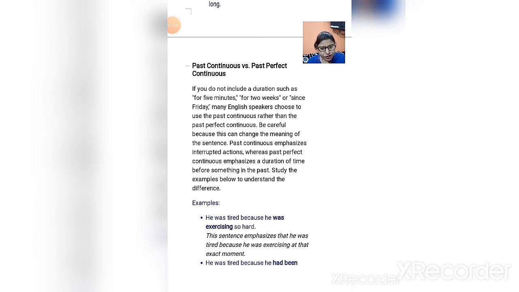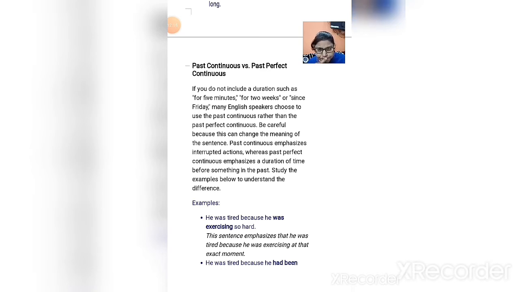If you do not include a duration such as for 5 minutes, for 2 weeks, or since Friday, these are things we must include when we are talking about past perfect continuous tense, which means there is a duration in the past. If you are not going to use these things, we are talking about past continuous tense, because in both tenses there is continuity of the action, but continuity up to a certain time is past perfect continuous tense, and only continuity at a point of time is past continuous.